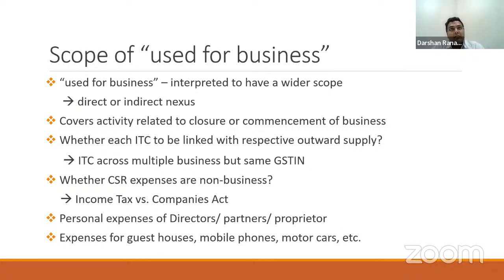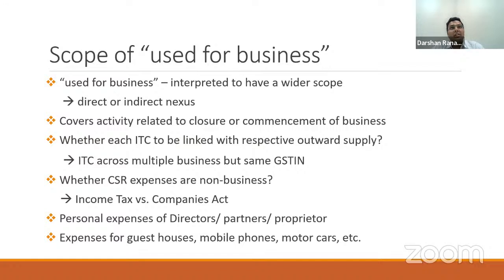Whether a linkage with outward supply is required for each expenditure, my answer would be no, because section 16 or section 17 does not say that each procurement of my goods or services should be specifically linked with my outward supply. For any expenditure, it should merely satisfy that it is used for my business activity. It is required for my business activity.